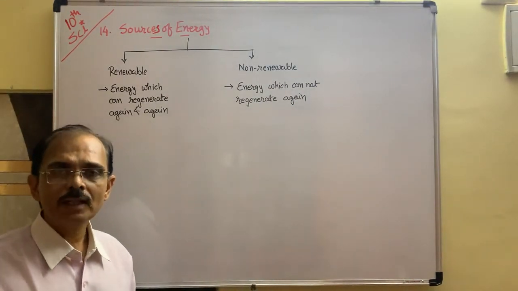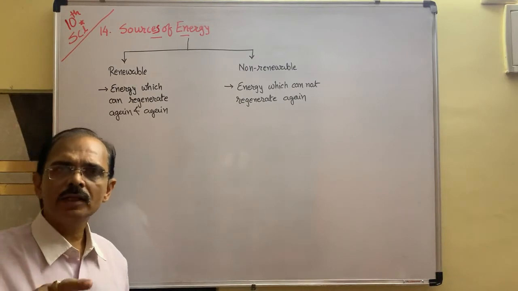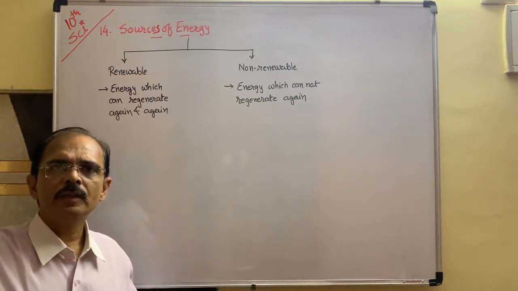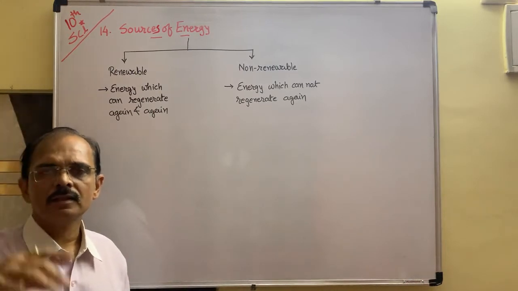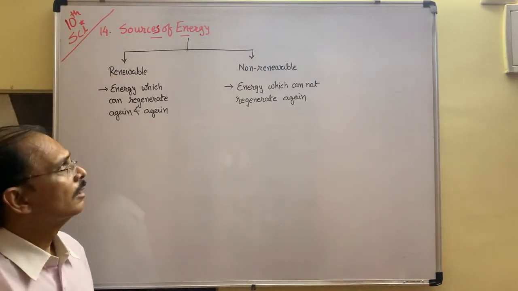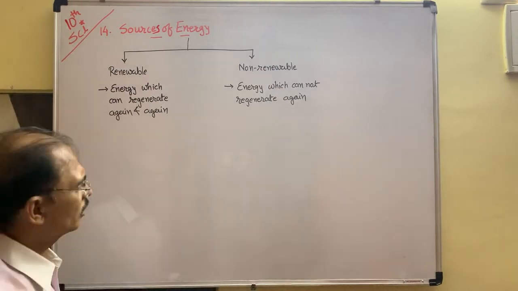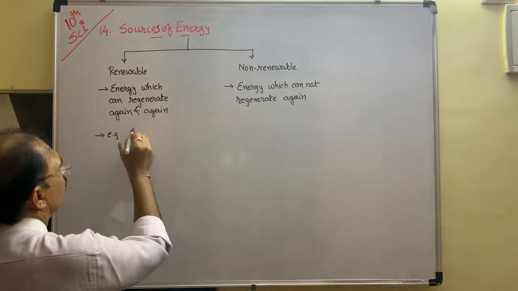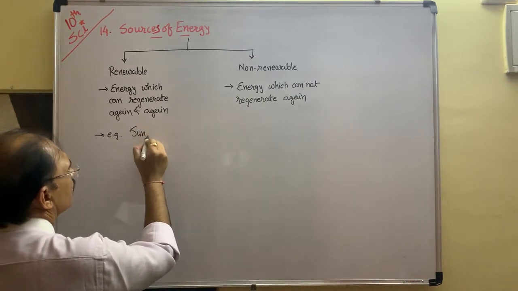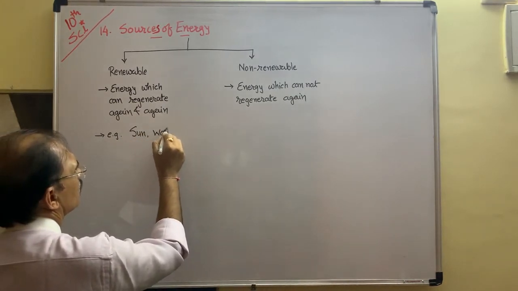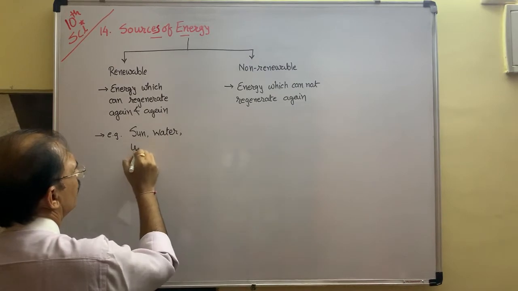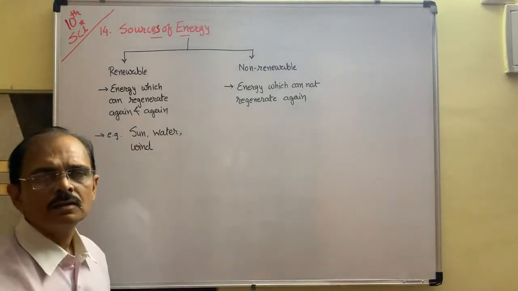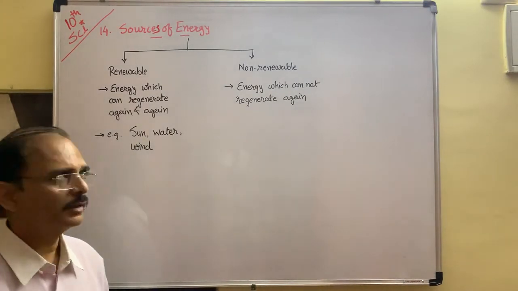Or once it is exhausted, it can be regenerated, but after a long period of time, after 50 years, after 100 years, then it is called a non-renewable source of energy. For example, renewable sources of energy are sunlight, water, wind energy, etc.